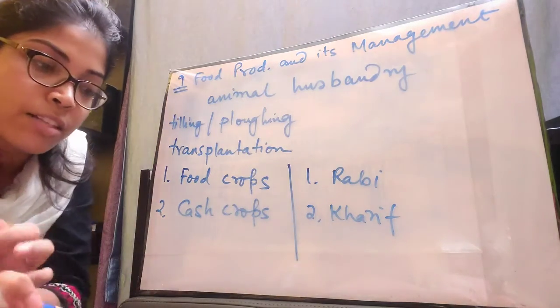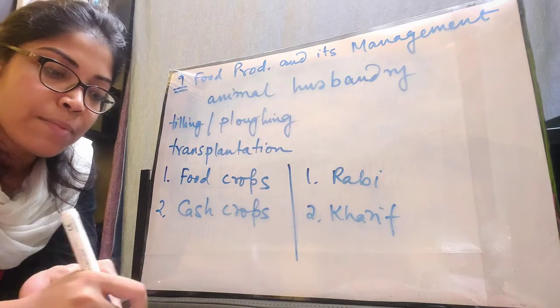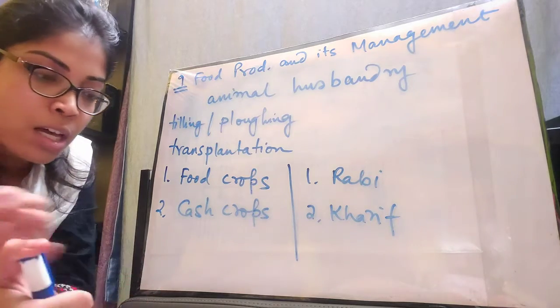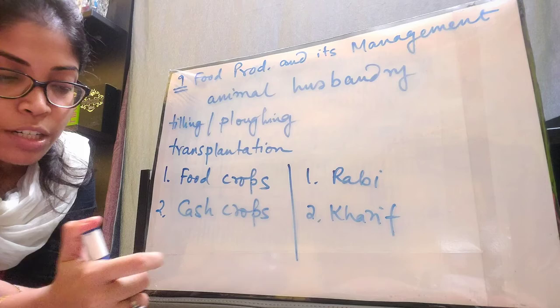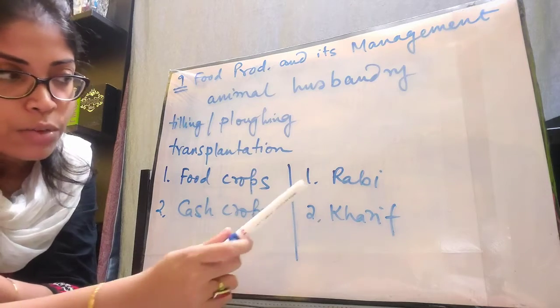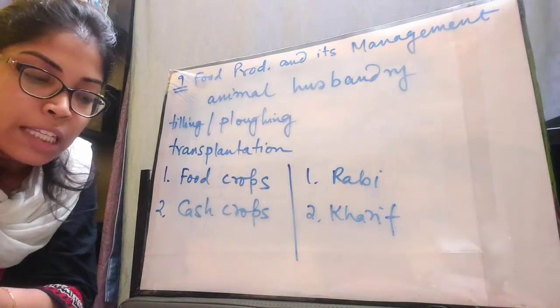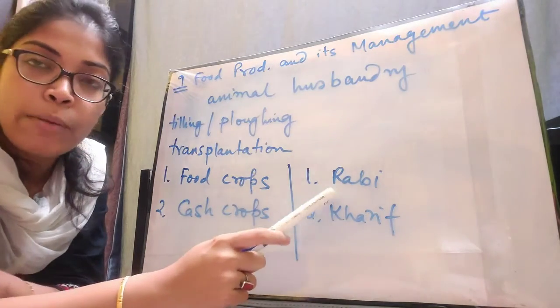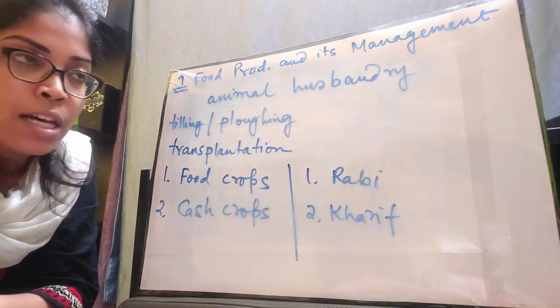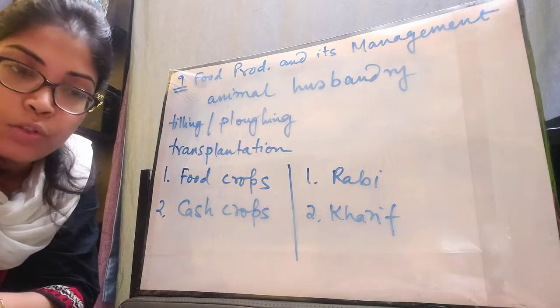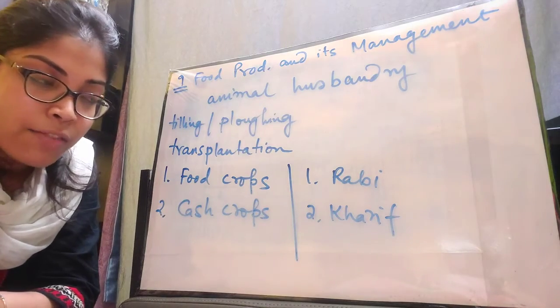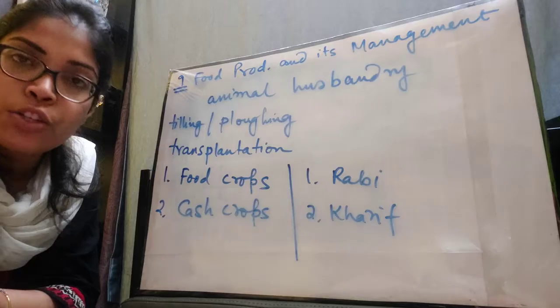Crop plants are classified into two different types, Kharif crops and Rabi crops. Now the first one we are going to talk about is Rabi crops. You will get it in the second point in your book. Rabi crops are grown during winter, that is during October to December, and they are harvested in spring, which is March or April.